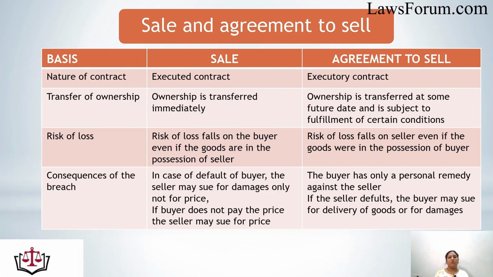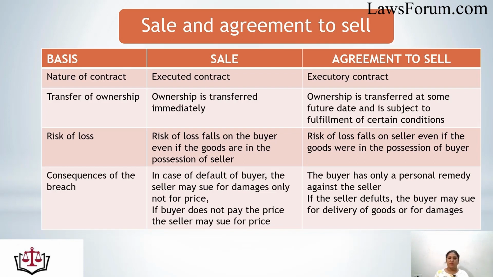Second is transfer of ownership. In case of sale, ownership is transferred immediately. Immediately when the sale is being performed, when the activity is being performed, ownership is transferred. But in agreement to sell, ownership will be transferred at some future date upon the fulfillment of certain conditions. That means in case of sale, there is an immediate transfer of ownership, and in agreement to sell, the ownership would be transferred in future, not with the contract.